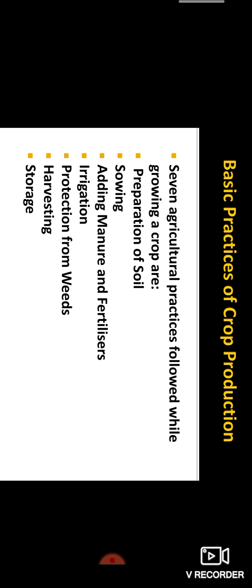Likewise, the basic practices of crop production are seven agricultural practices followed while growing a crop. That is preparation of soil, sowing, adding manure and fertilizers, irrigation, protection from weeds, harvesting and storage.